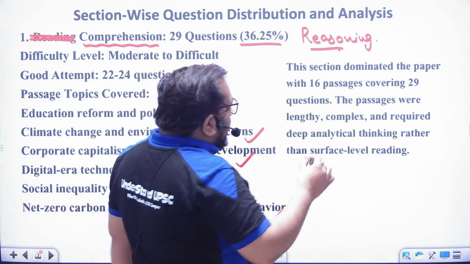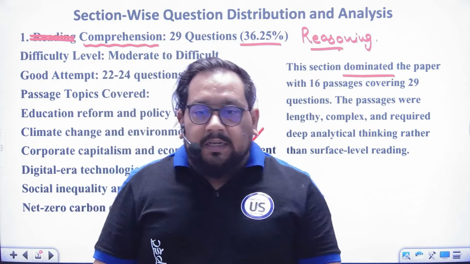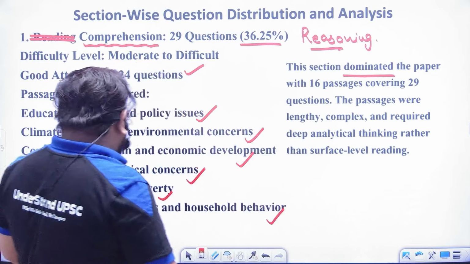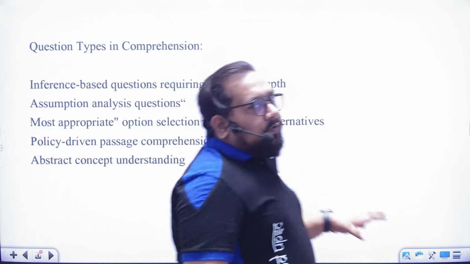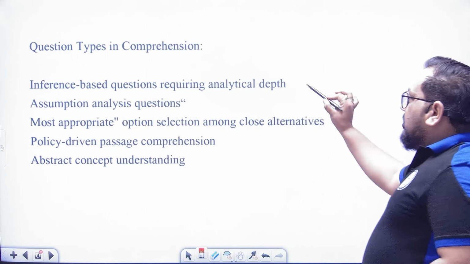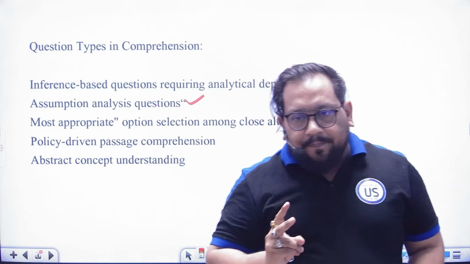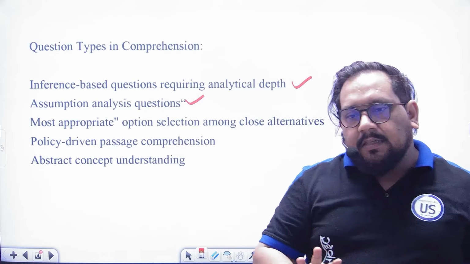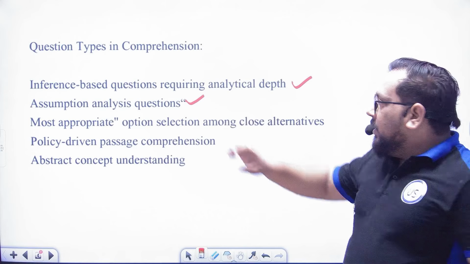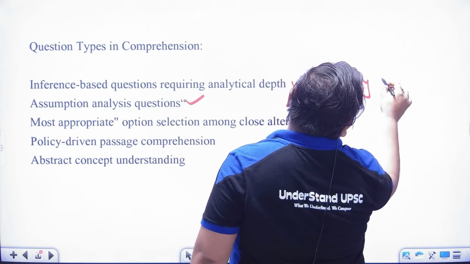Now this section dominated the paper, as you all know. 16 passages covering 29 questions. Now, what was written in the questions? The question types: inference and assumptions. These two are very easy. If you want to solve the passages, just attempt these two types. These are easily doable, easily doable.